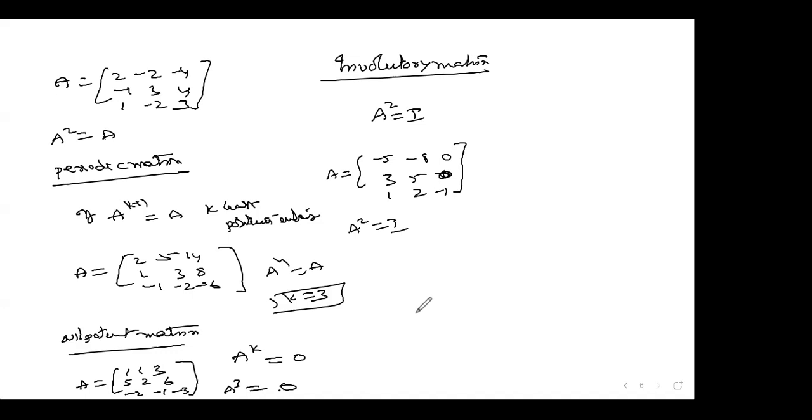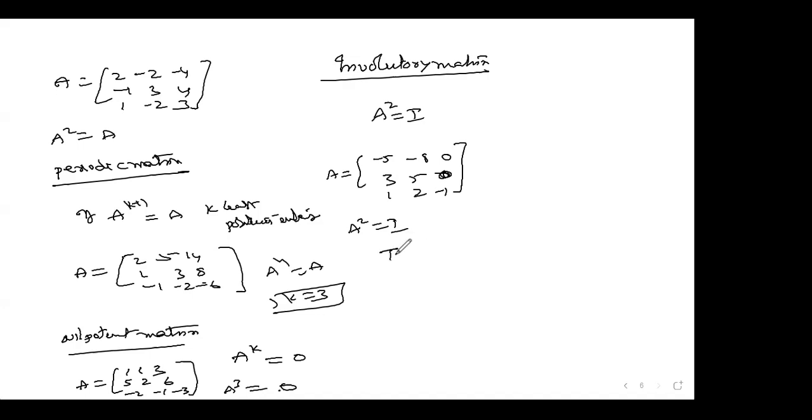I have given 3 definitions. One is idempotent, A square is equal to A. Nilpotent, A to the power of K is equal to 0. Another one is involutory. In the middle of this, periodic is similar to idempotent matrix, so I can't say it exactly like that, but periodic means A to the power of K plus 1 is equal to A, where K is the least positive integer. Now we'll move on to the next one. With the help of matrix multiplication, we have come this far.